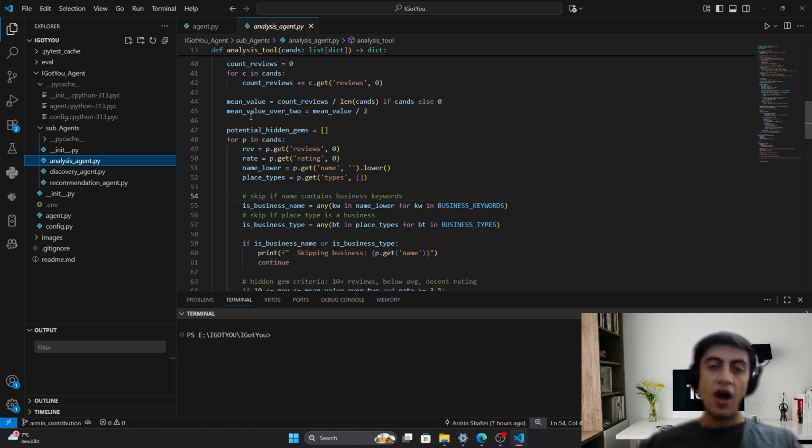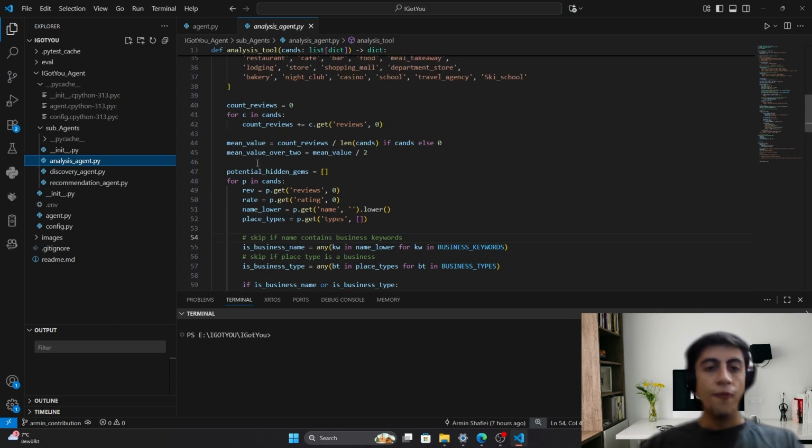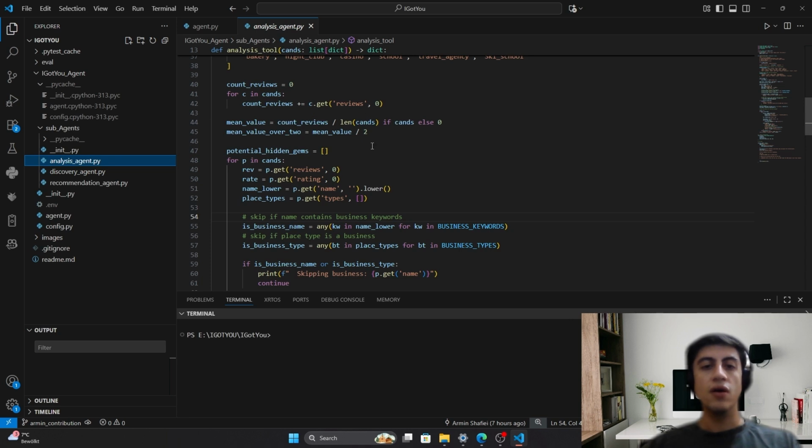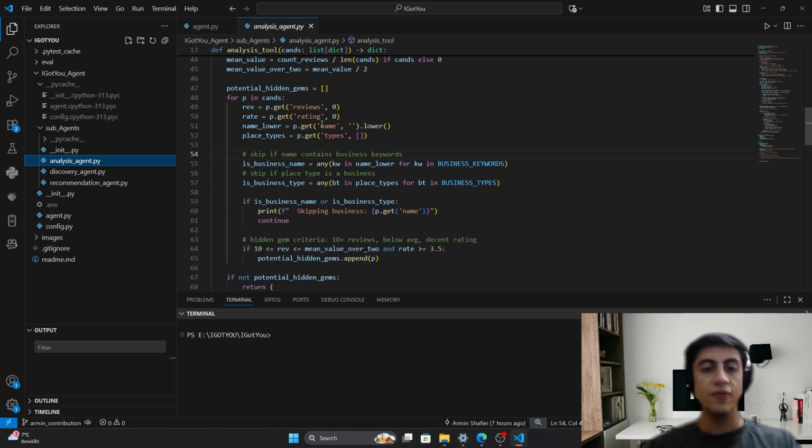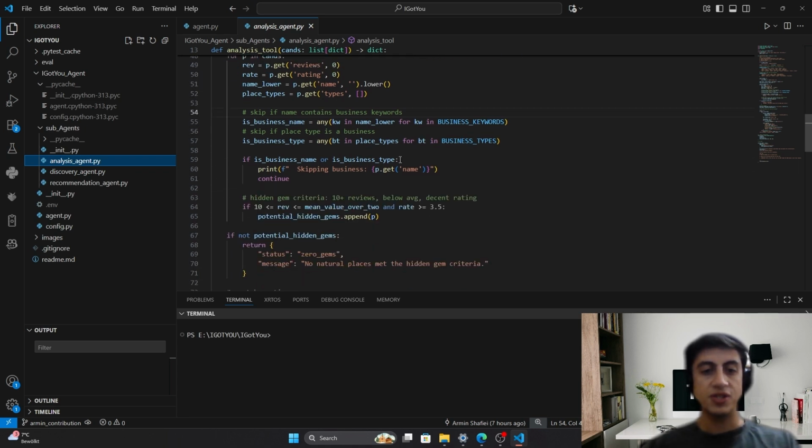So the ideology of finding the hidden gem is quite simple. We iterate through all the candidates and we sum up all the reviews, and the total amount of reviews is then transferred into the mean value, and the mean value divided by 2 will give us our threshold.